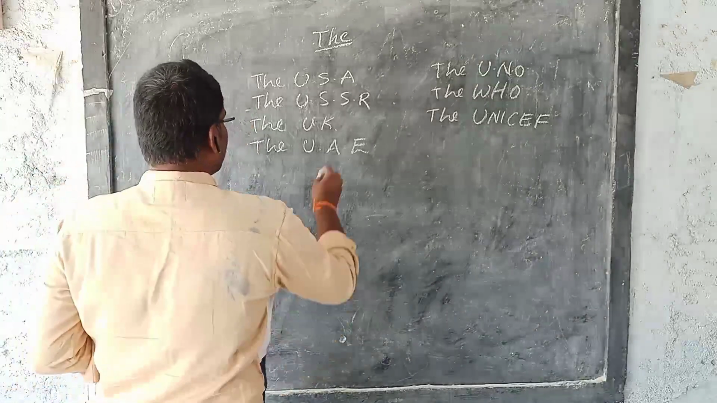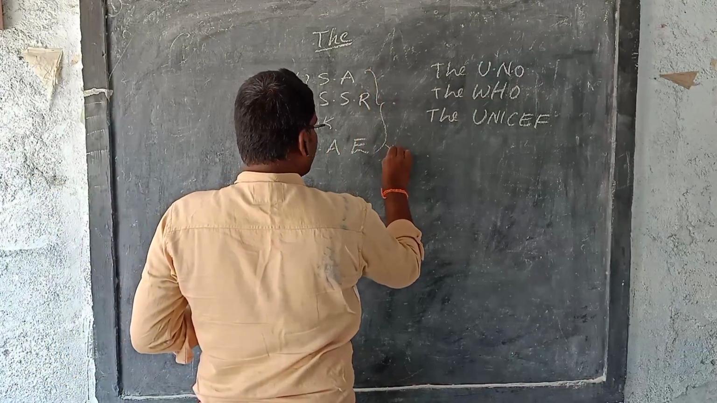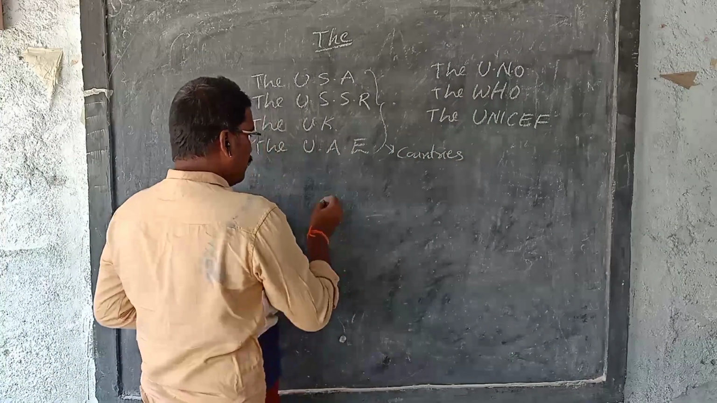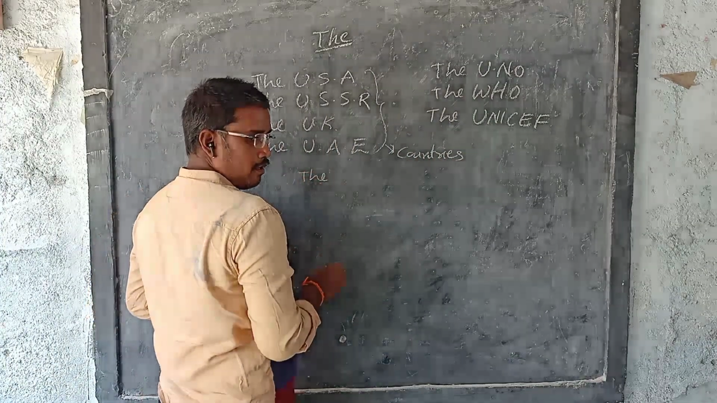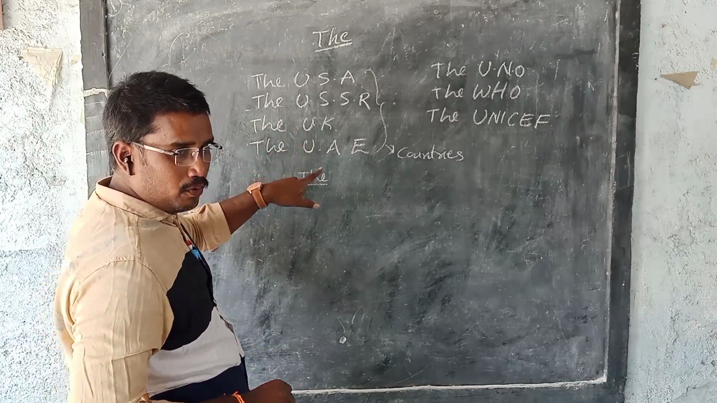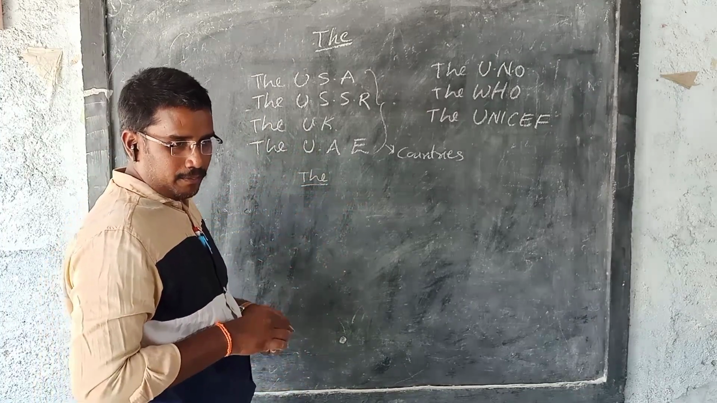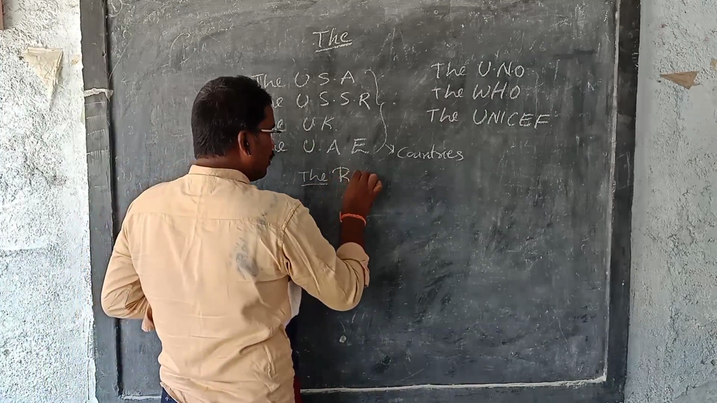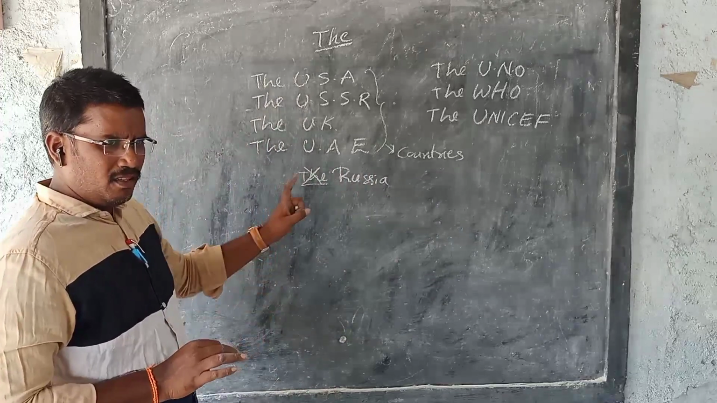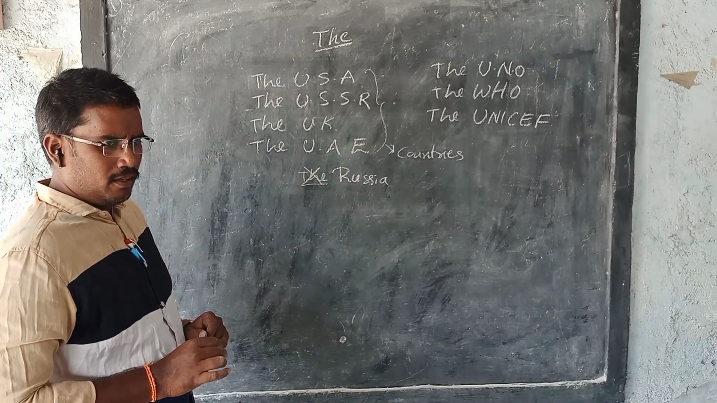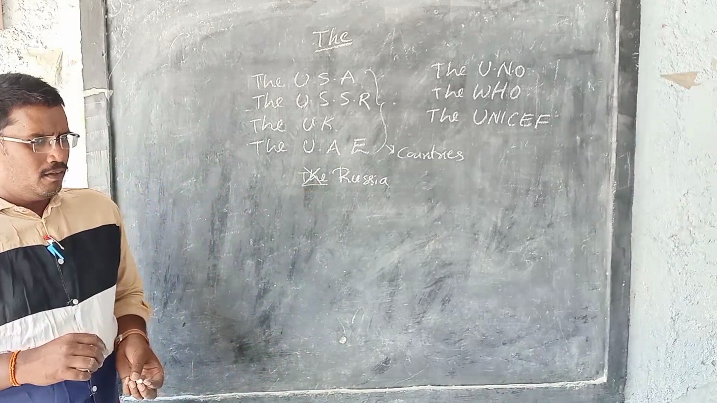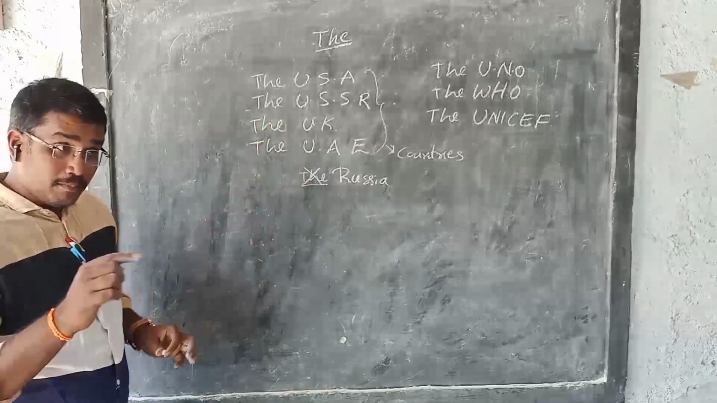So we are discussing countries, na? About these countries, I want to say something. The article is used before the abbreviations. Not before natural names of the country. You should not say the Russia. No article before proper nouns. Before proper nouns, you should not use any article. So before countries we do not use it. But some countries are there.